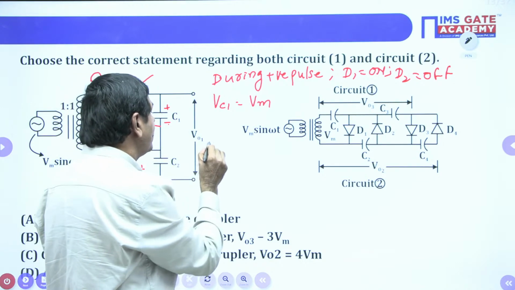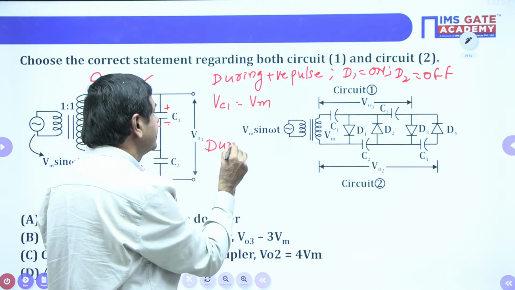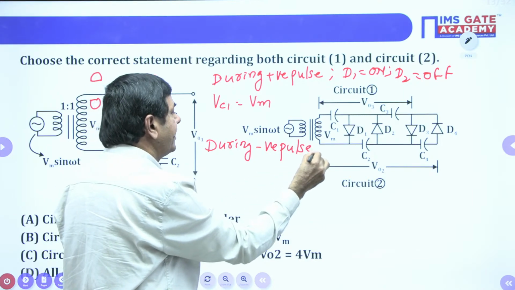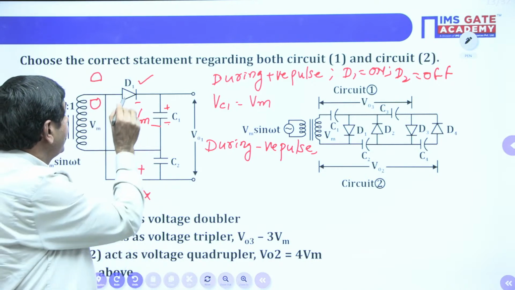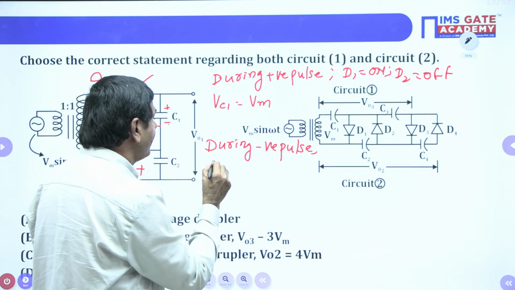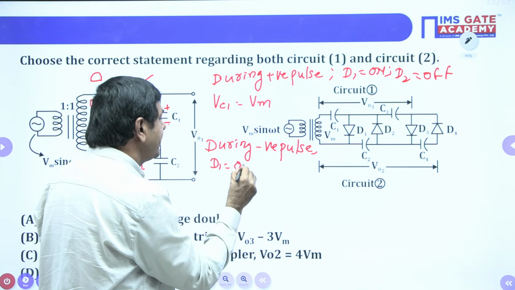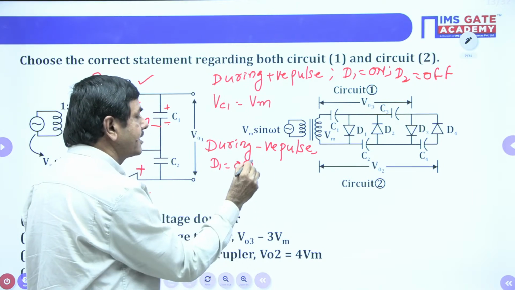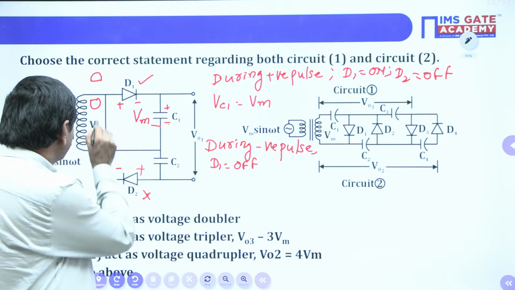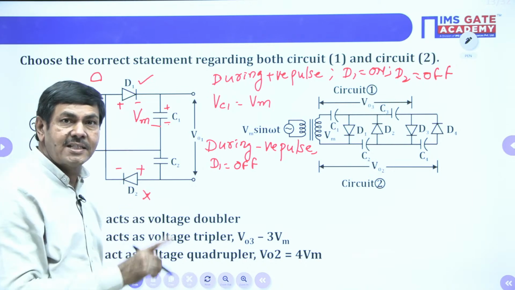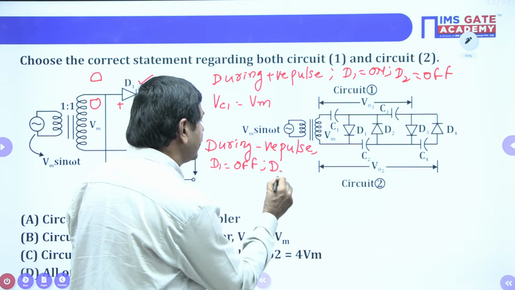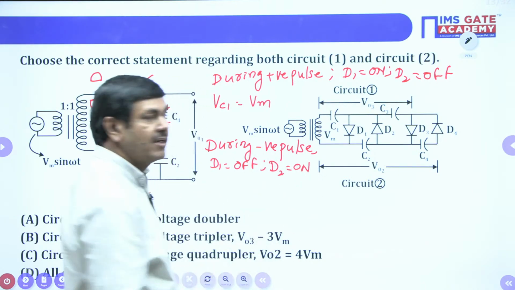Second case, what I am doing now is giving the negative pulse. During the negative pulse, diode D1 is reverse biased. Positive is given to negative only. That's why D1 is off, and D1 off means it is replaced by an open circuit. What about D2? You check it. Negative is given to the negative only, so D2 comes to the on state. Whenever D2 is on, it can be replaced by a short circuit.